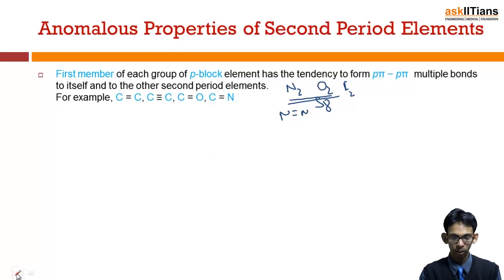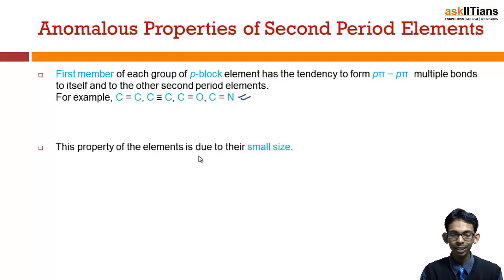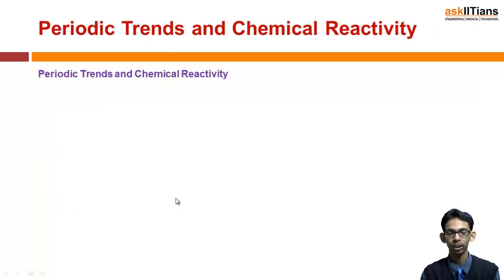Okay, so this shows the anomalous behavior. The first members are diatomic while the rest are tetra or octatomic. So this is also a reason for anomalous property. Now this property of the element is due to small size, as I just discussed. Because of small size there is greater sideways overlapping of the orbitals. Higher members of the group have little tendency to form p-pi bonds.